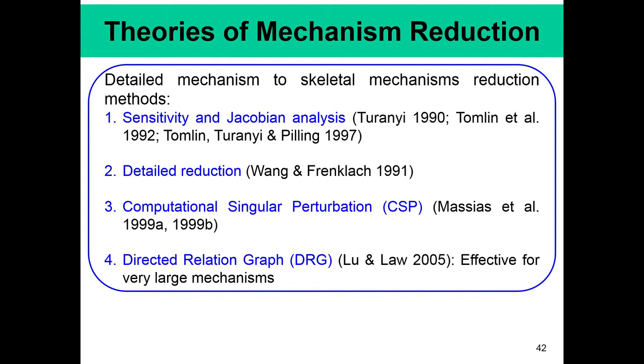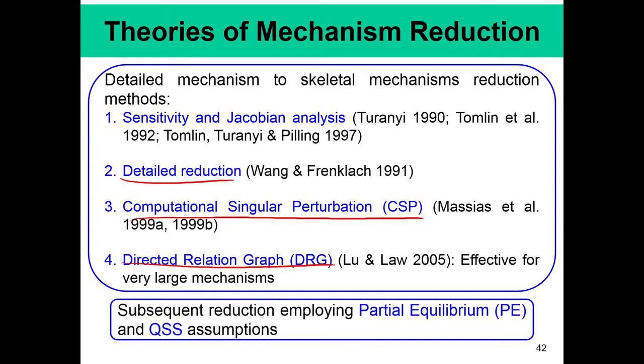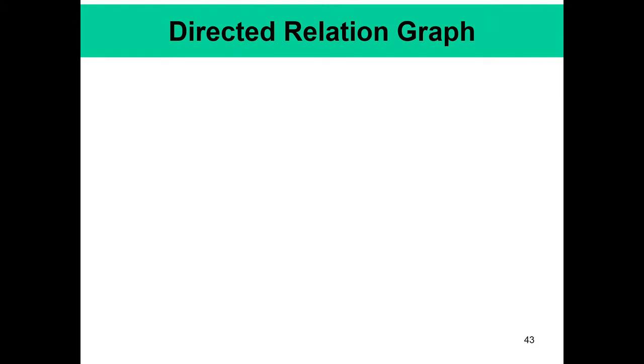So, people try to find methods by which detailed to skeletal mechanisms can be formed, using several techniques like sensitivity and Jacobian analysis, detailed reaction analysis, computational singular perturbation called CSP, and directed relation graph. And then subsequently you can reduce by employing partial equilibrium assumption and quasi steady state species concepts.